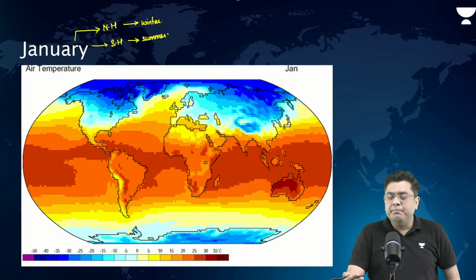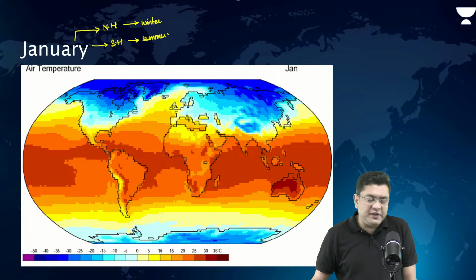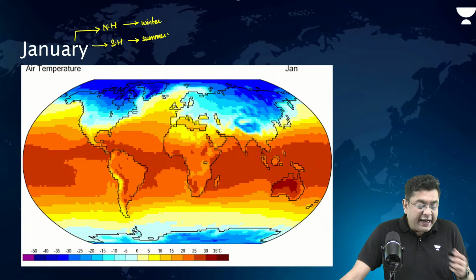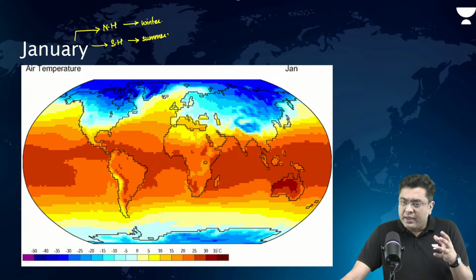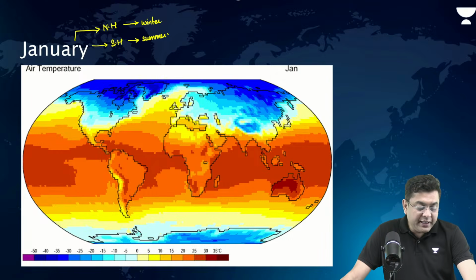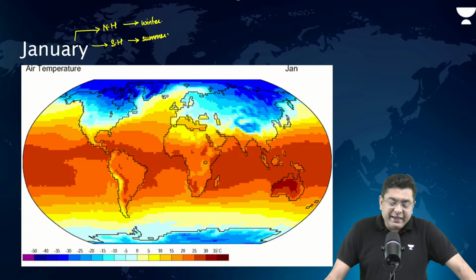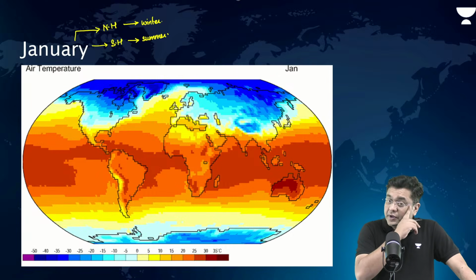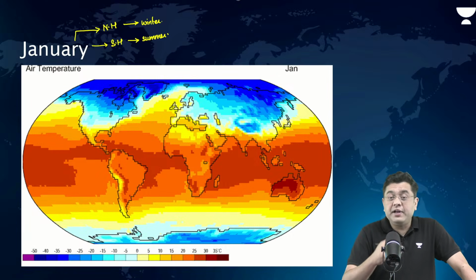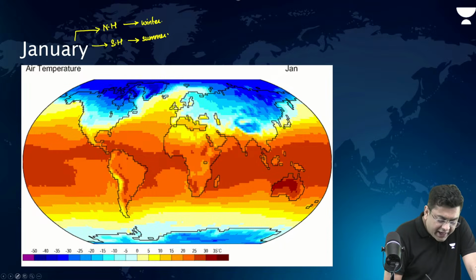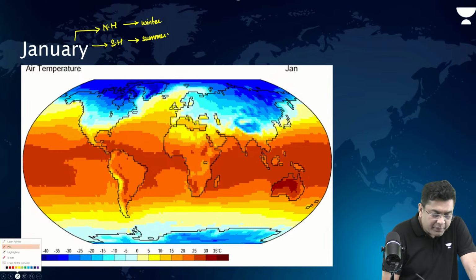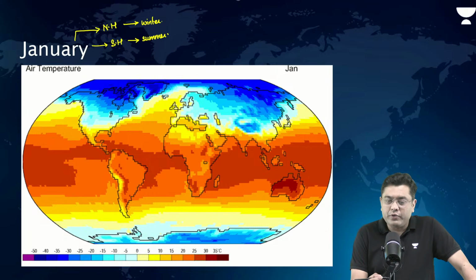Because in the month of January, it is the southern hemisphere which is tilted towards the sun, and the northern hemisphere appears to be tilted away from the sun, right? So that is basically where, if you observe, the northern hemisphere is comparatively much colder. Now there are certain conclusions that can be taken out from this.